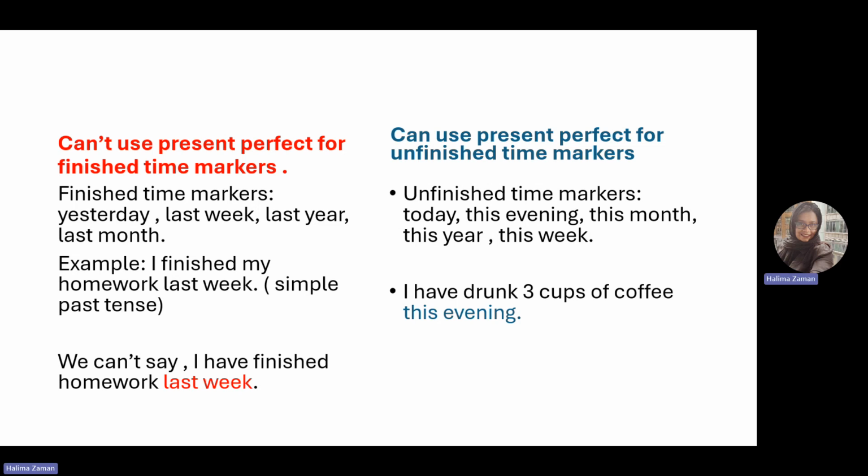And we can use present perfect for unfinished time markers. What is an unfinished time marker? For example, today, this evening. When I say today, is it finished? No. Still today is going on. This evening, finished? No, not yet. This month, still going on. This year, not finished. This week, not finished. So I have drunk 3 cups of coffee this evening. I can use present perfect tense for unfinished time markers.